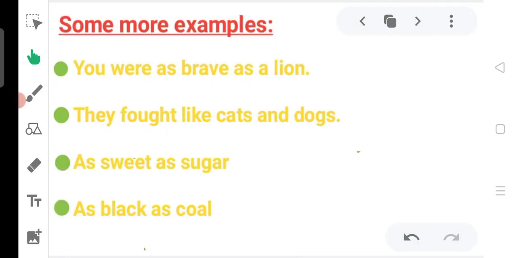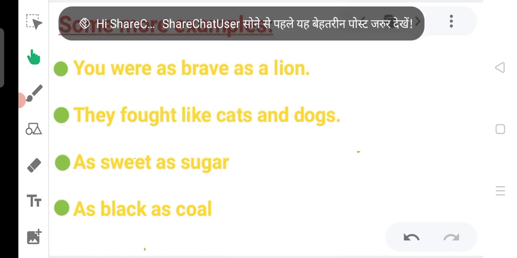Let us see a few more examples to make it clear. You were as brave as a lion in the battle, right? So here the bravery is compared with the bravery of a lion using the word as. So whenever you see as or like in the sentence, it is definitely going to be simile.